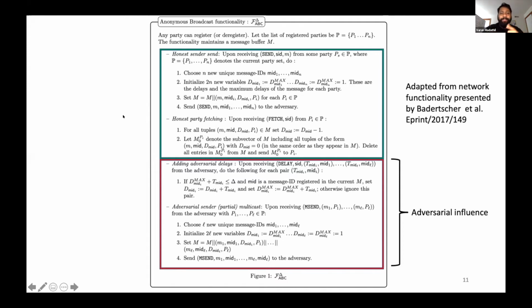Now, what does that mean? When an adversary sends a message, it need not be, say, gossip to the entire network. The adversary can choose to send a message to a specific set of parties. Cool. So these are the two things that I want us to remember.